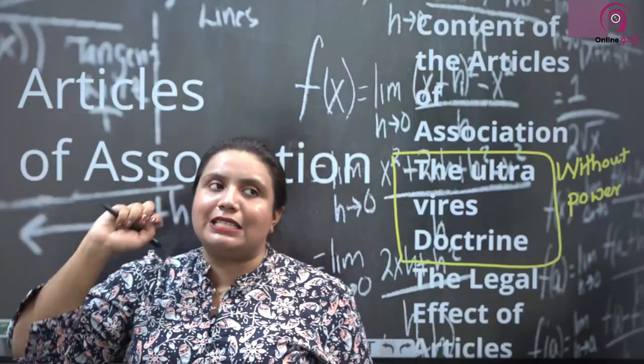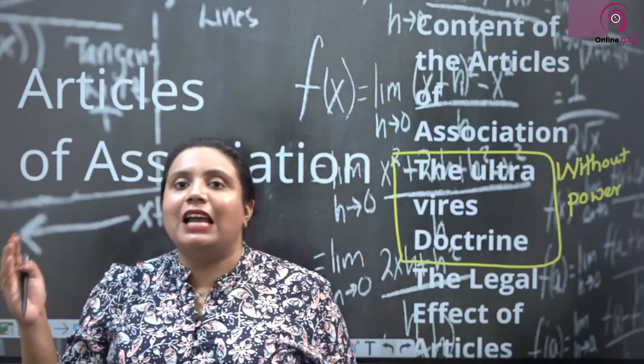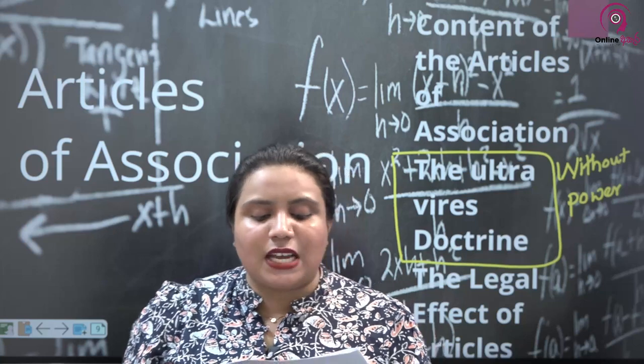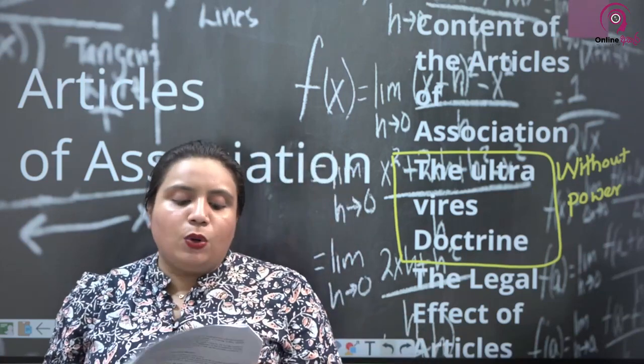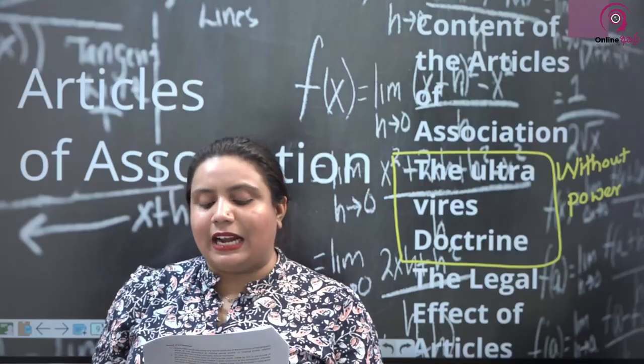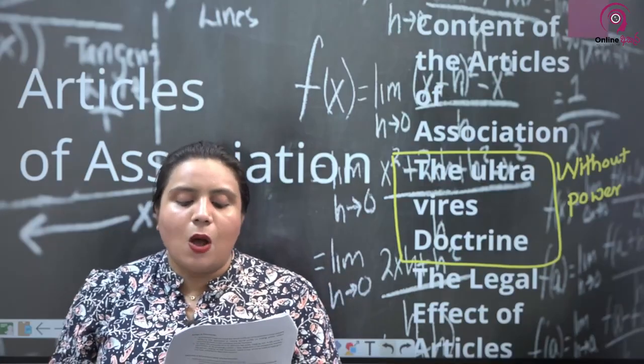Therefore, under the new Companies Act, this ultra vires doctrine was dispensed with. In terms of section 13, the new Companies Act has granted the freedom to companies to carry out any business activity without being restricted to its objects clause.